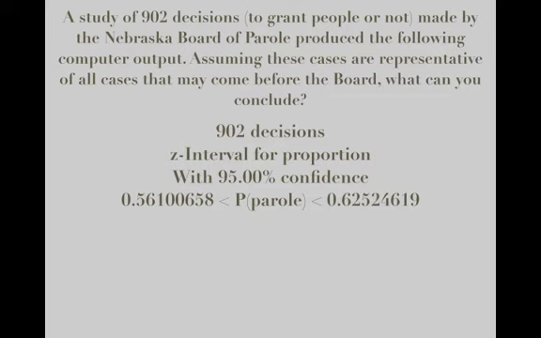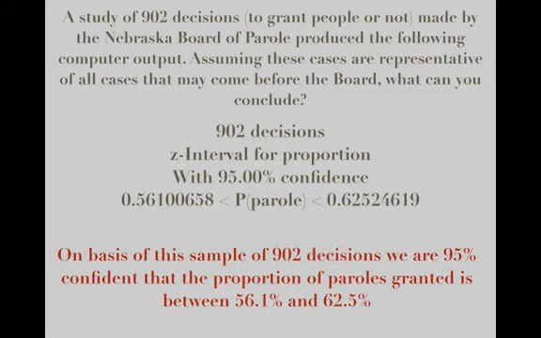So write down what this tells you and then check your answer. This tells us that on the basis of this sample of 902 decisions, we are 95% confident that the proportion of paroles granted is between 56.1 and 62.5%.